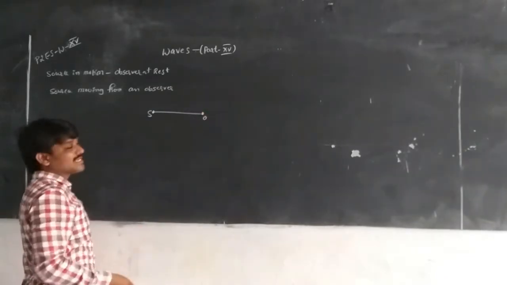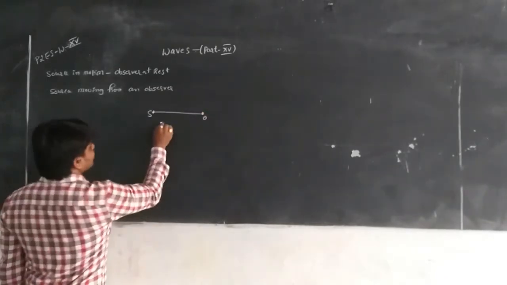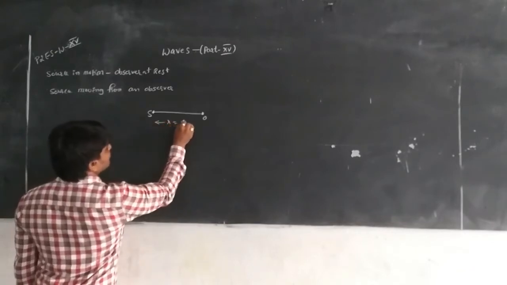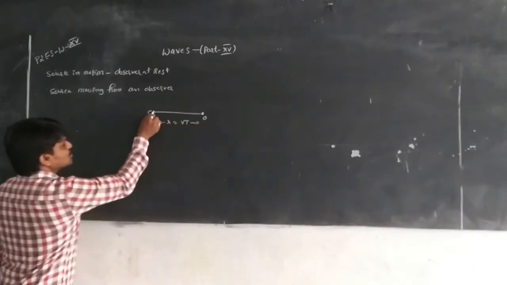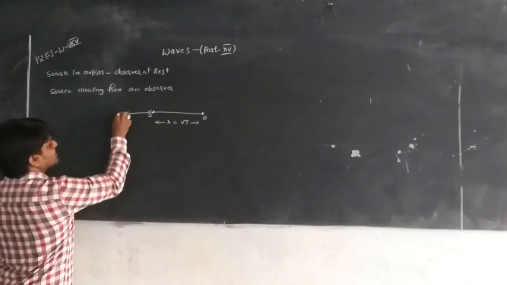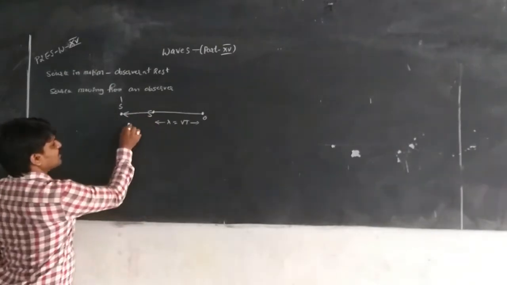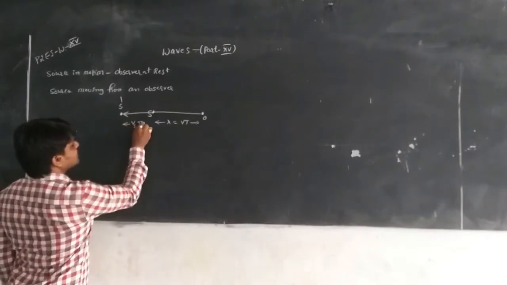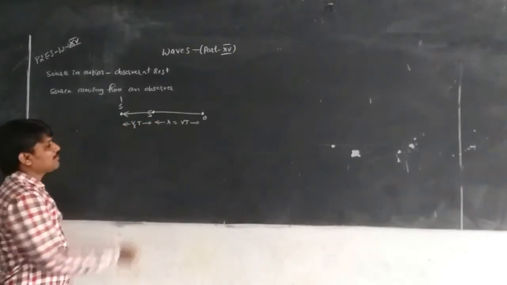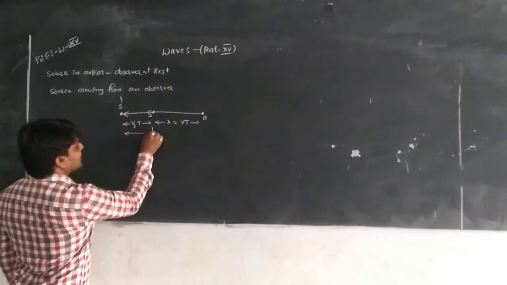When the source produces one wave, the wavelength will be lambda equal to Vt. When the source moves away, it travels from point S to S dash, a distance Vs t. Then the apparent wavelength will be lambda dash.